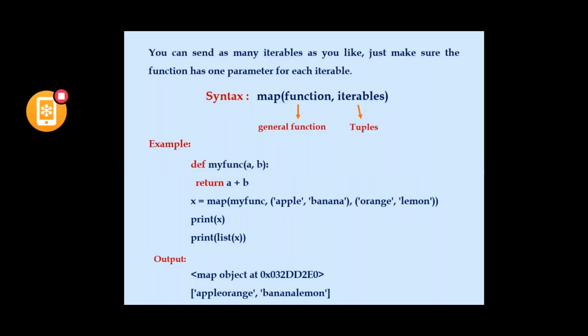That is why it is printing the object. Directly printing the map object gives the hexadecimal address. If I typecast it with a list, the actual value is printed. In the previous slide I directly typecasted the map with the list, but here I did not do like this.